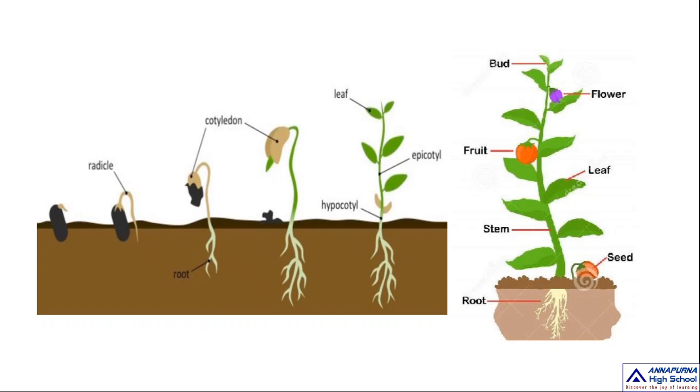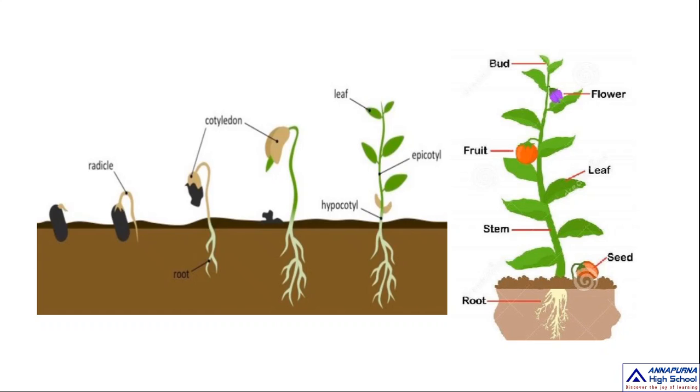See here, these are cotyledons. Okay, leaf, hypocotyl and epicotyl. These are the parts of a plant. That means germinating plant. See here, this is the fully grown plant. It gives us fruits and flowers.